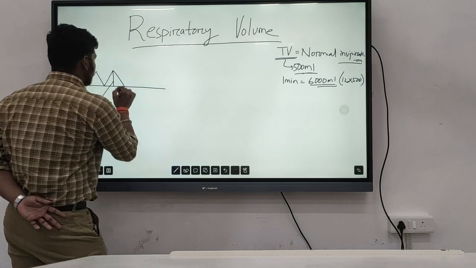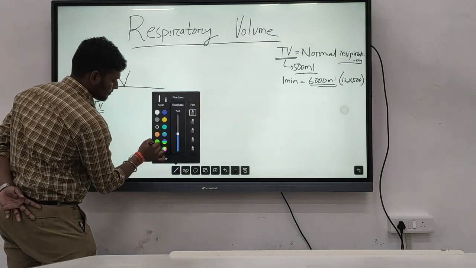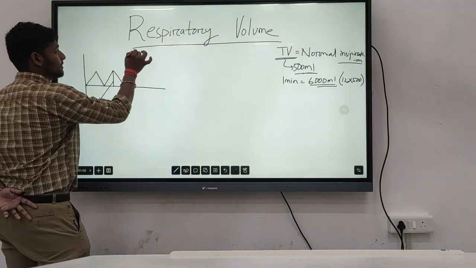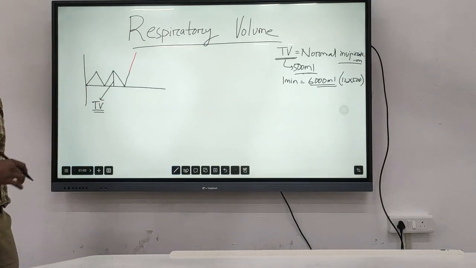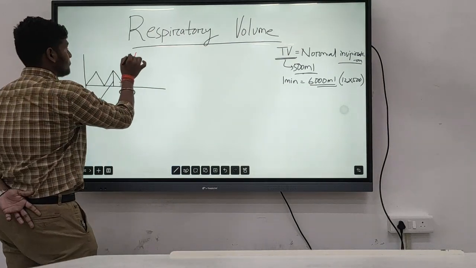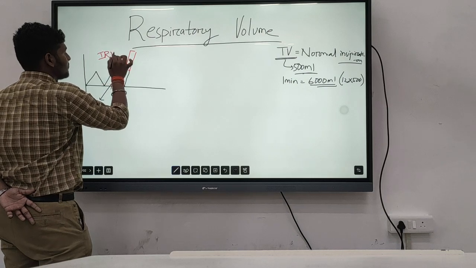So after the normal inspiration, the amount of air that we are inspiring forcefully is called the inspiratory reserve volume.